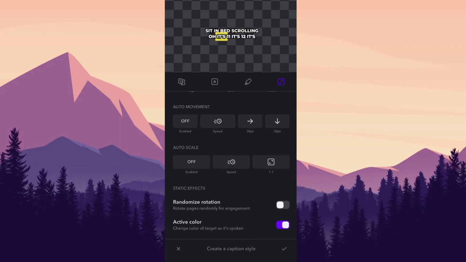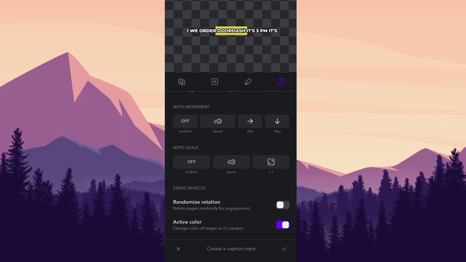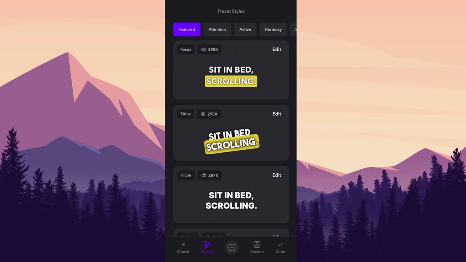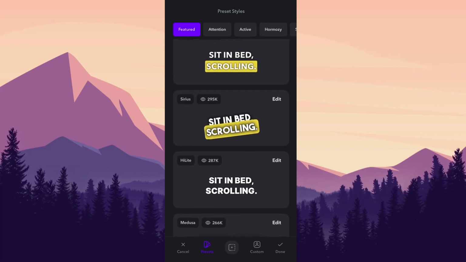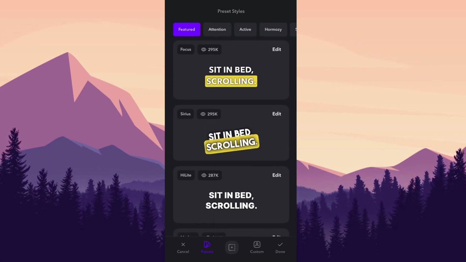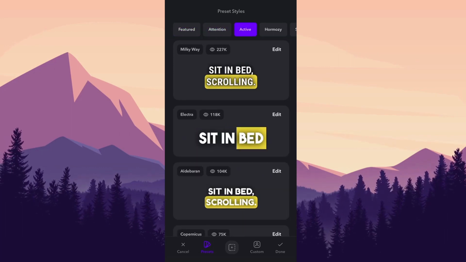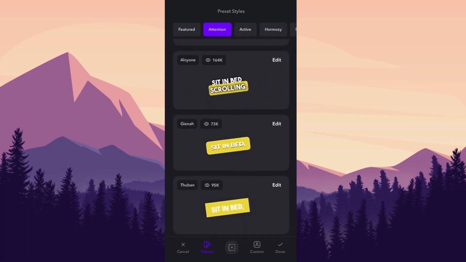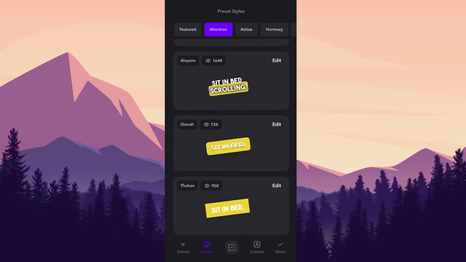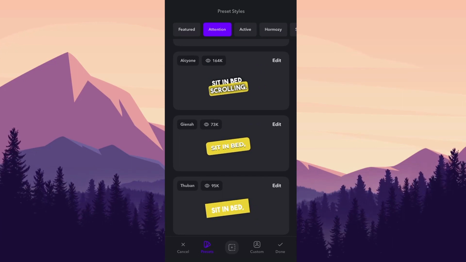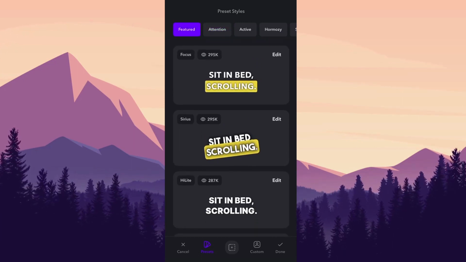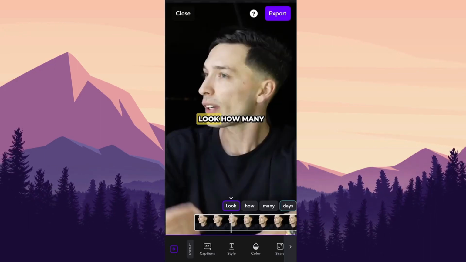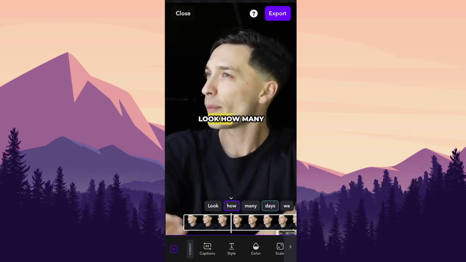However, we want to keep this on active color, and I will explain you why. Or you can also pick some presets here. For example, here on the top of the screen you can see featured, attention, active, Hormozi. Those with attention, those are optimized to keep the attention of a viewer, so those are pretty good in my opinion, but I usually prefer creating my own like this. So here you can just modify them as you wish.